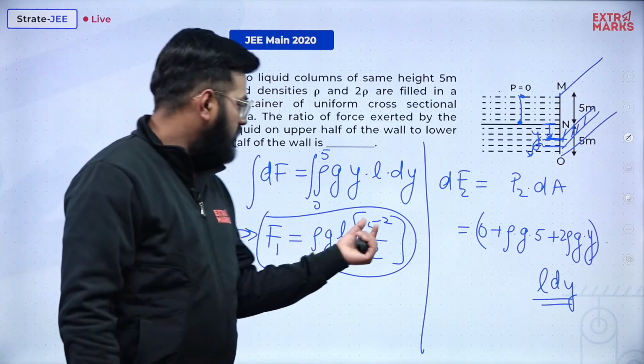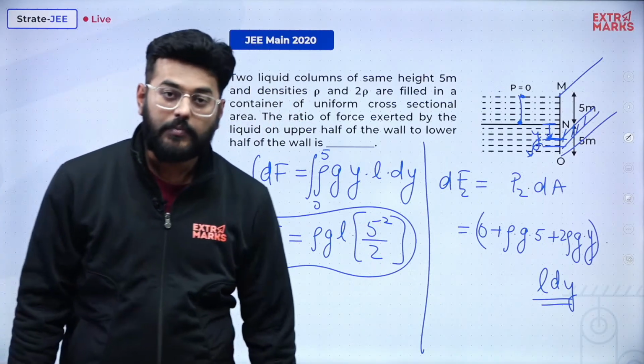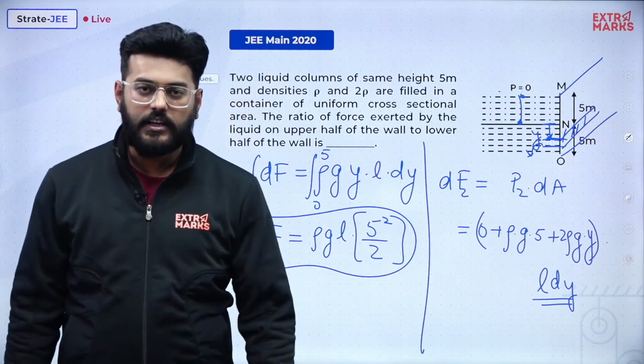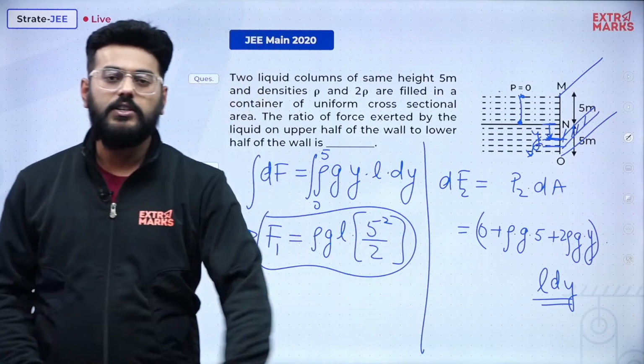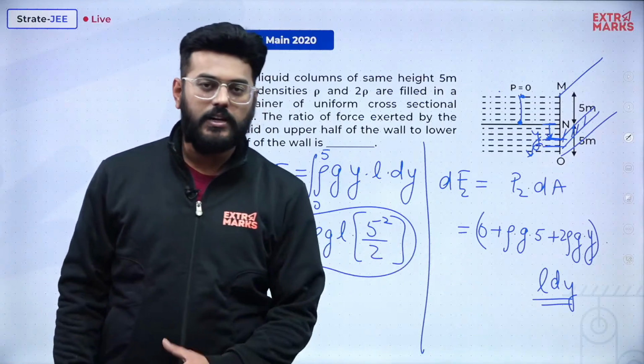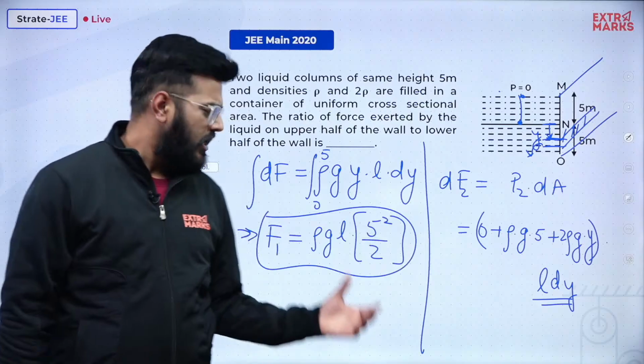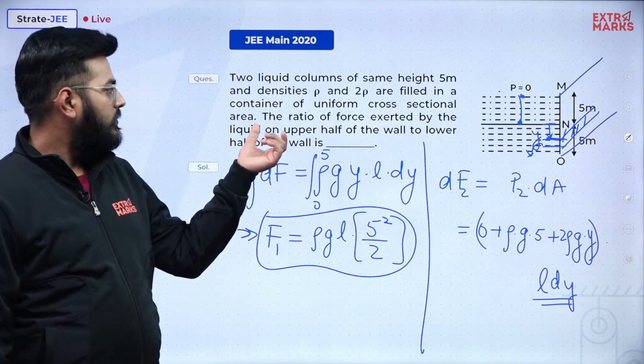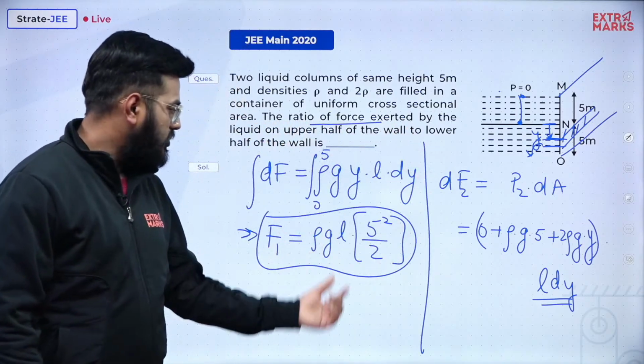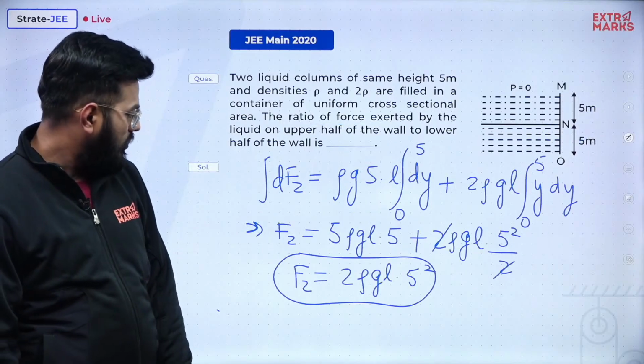F1 was rho gL 5 squared by 2. Are you getting my point? So we can find F1 by F2. I have told you the entire derivation now. I have told you the entire explanation of how we are calculating the force, not with the formula only, but with the entire derivation. Now you just need to find the ratio. So F1 is to F2 will obviously be equal to 1 by 4.